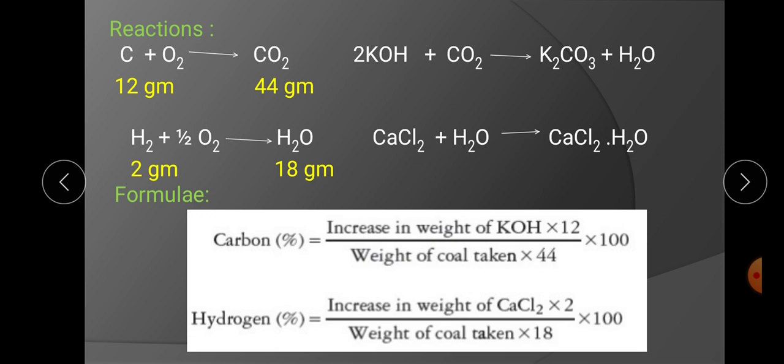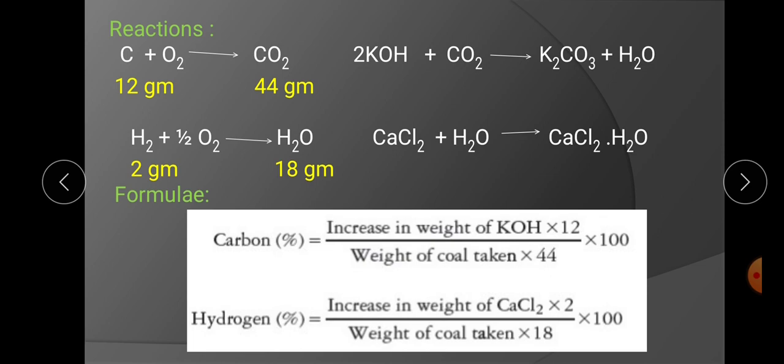Listen to the formulae for carbon and hydrogen once again. Carbon percentage is equal to 12 by 44, which came from this equation, into increase in weight of KOH, that is the weight of CO2 formed, divided by weight of coal taken for analysis into 100. Similarly, percentage of hydrogen is 2 by 18 into increase in weight of CaCl2 U tube, that is the weight of H2O vapors formed, divided by weight of coal sample taken for analysis into 100.